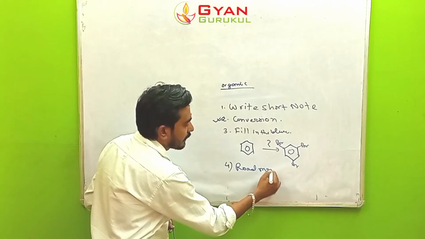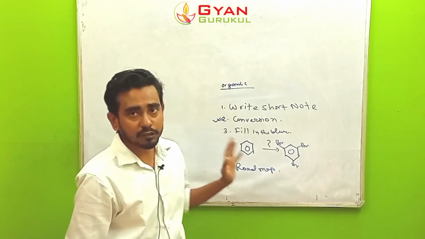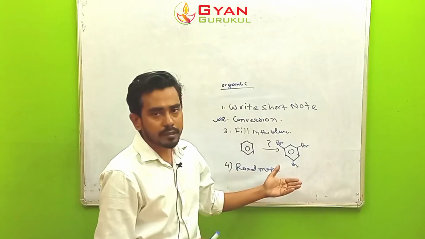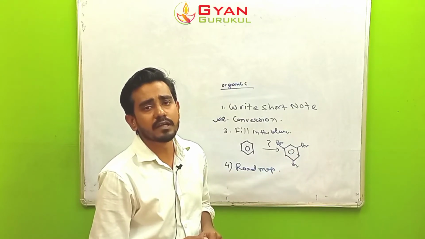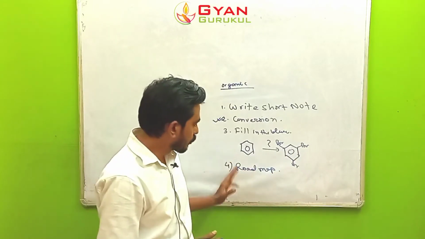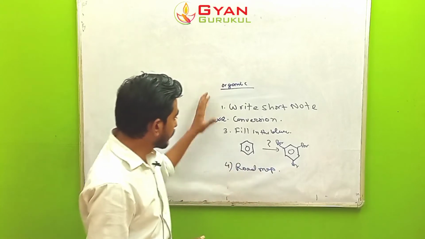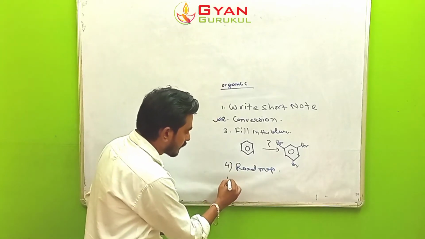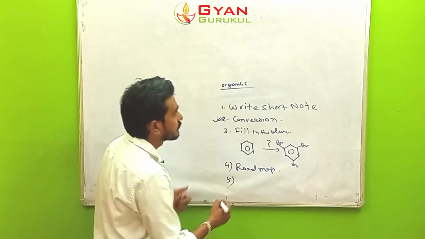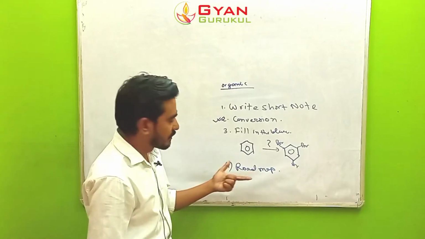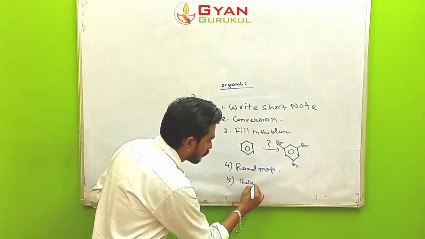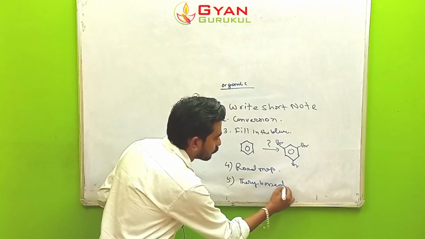The fourth kind of question is roadmap. A roadmap is actually part of conversion, where many different reactants are given one after another and reagents are provided, and you have to solve this roadmap. The fifth type of problem asked in organic chemistry is theory-based questions.